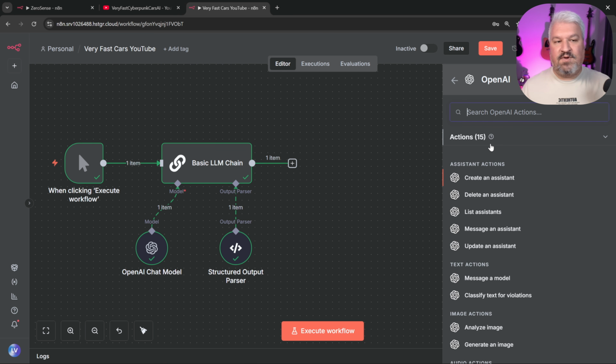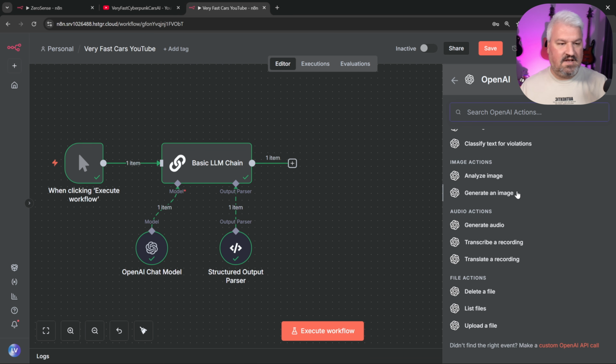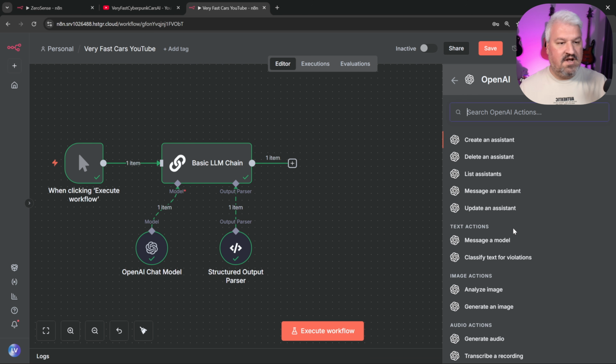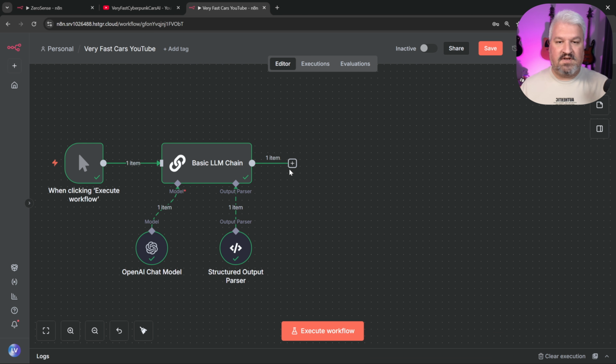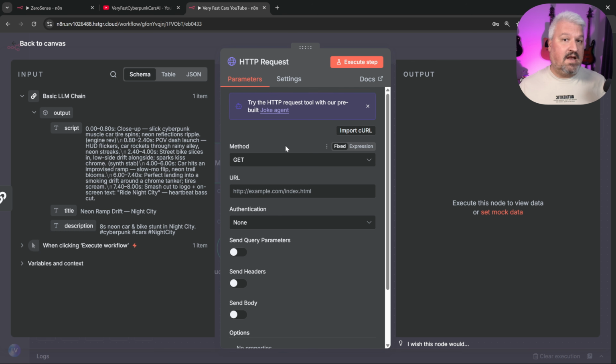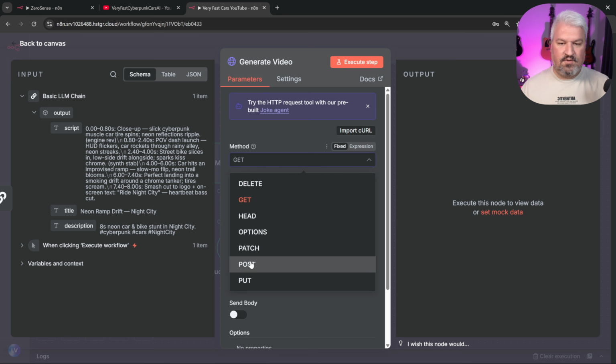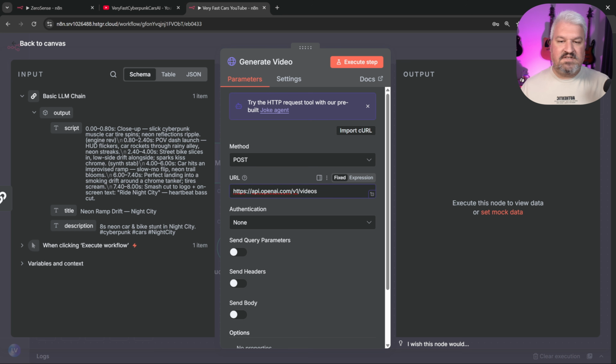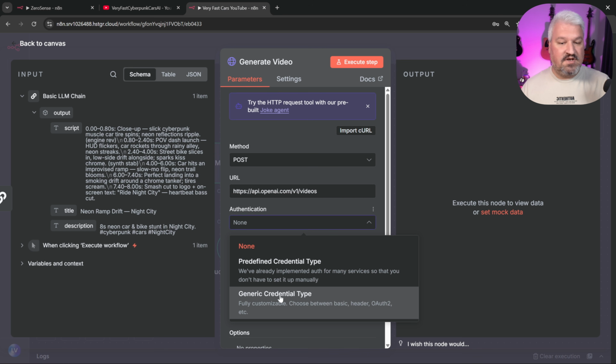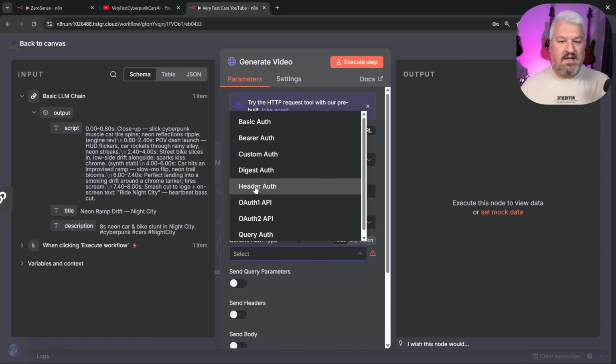And you might be tempted to add the OpenAI node, but unfortunately, at the time of recording, this node does not support video generation. We'll add the HTTP node, which will allow us to call the OpenAI endpoints directly. So first I'm going to rename this node to generate video. Let's change the method from get to post. Then for the URL, let's enter http api.openai.com/v1/videos.